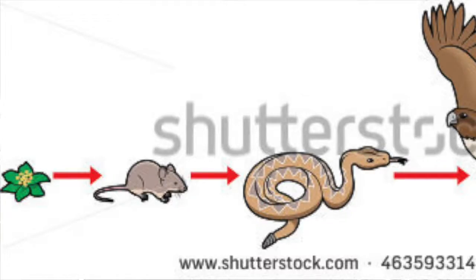Many times when looking at a food chain, it will also ask you what organisms are affected if one dies off. So looking at this example, we have a food chain. Let's say that our food chain has mice on it, and that's going to be right after plants or something like that. If all the mice die off, how are the rest of the organisms affected? Well, whatever the mouse ate is now going to have an increase in population because nothing's eating it. Whereas all the organisms after it that use the mice as a source of food are now going to die off because they don't have enough food to get the nutrients that they need.